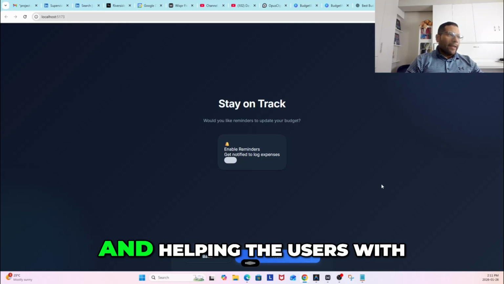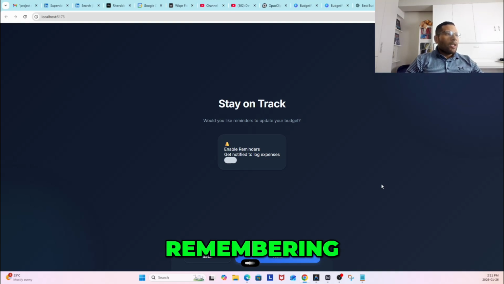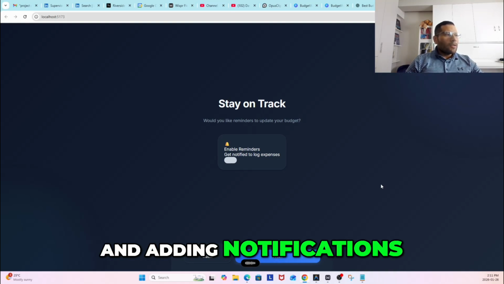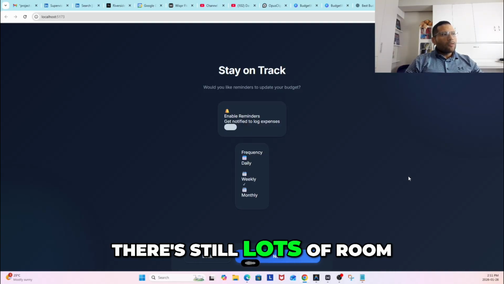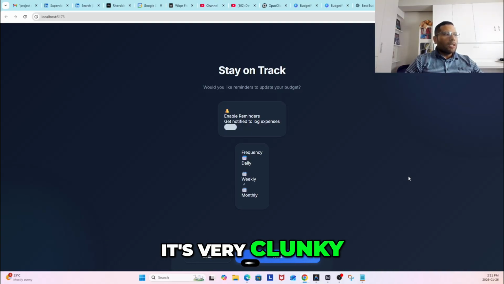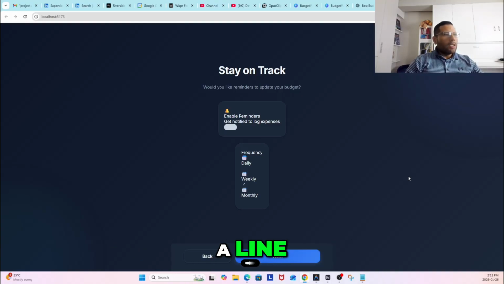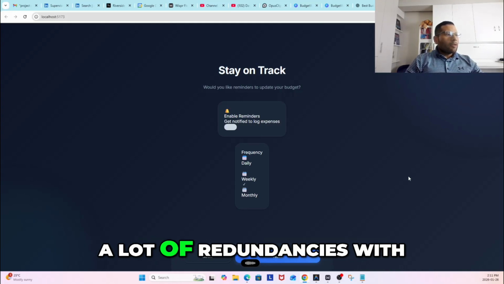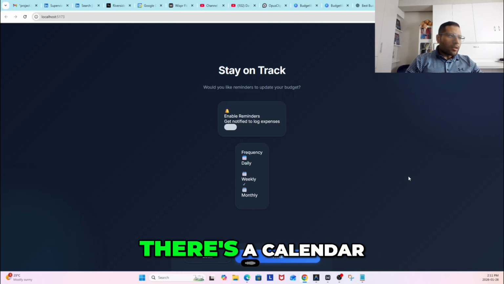The next part where it's called stay on track, helping the users with remembering and adding notifications, it looks okay. But for the web app, there's still lots of room, and rather than making it very clunky, it should be more aesthetically pleasing. Like there should be a line. There's a lot of redundancy with icons as well.